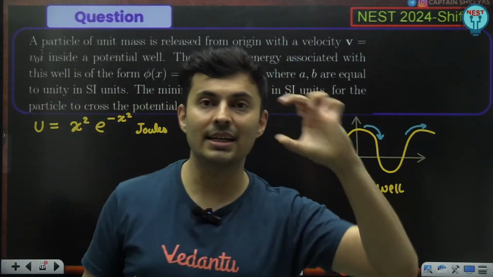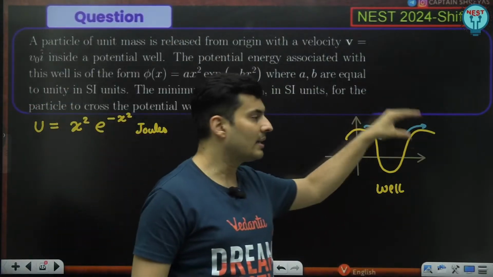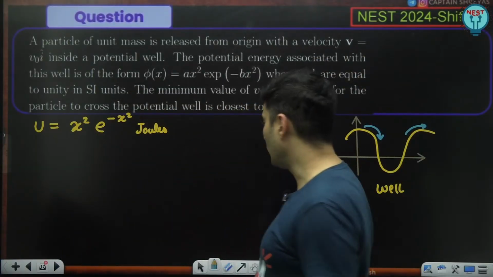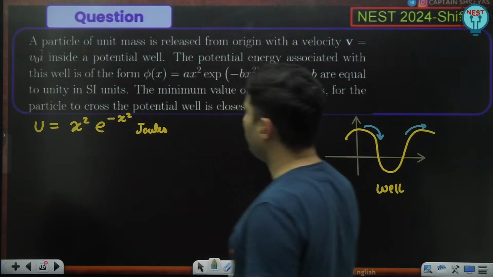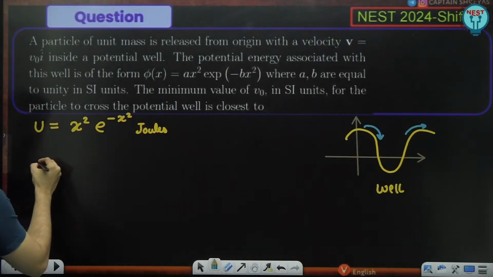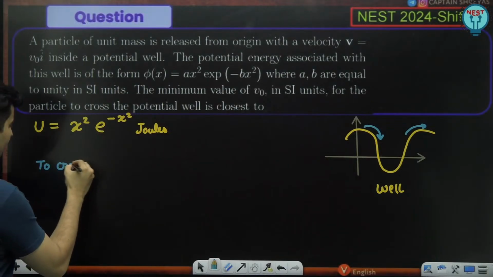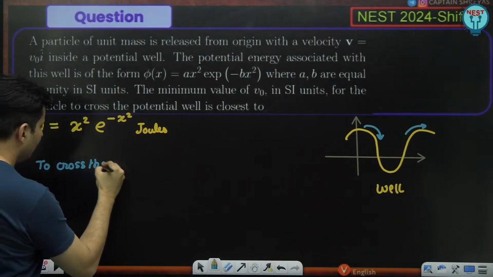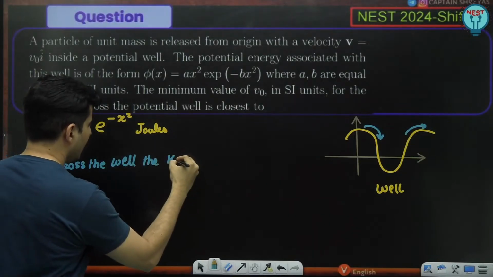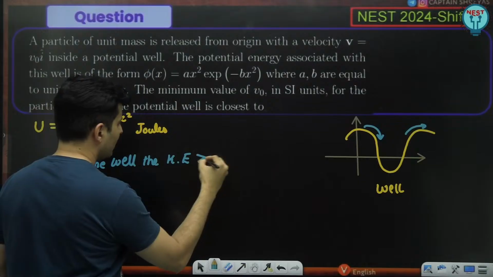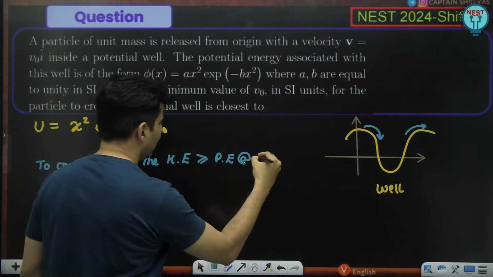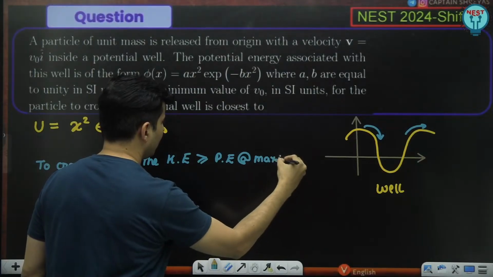You should have that kinetic energy, which will be at least equal to the potential energy at the highest point. So that is very important. So to cross the well, the kinetic energy must be more than or equal to the potential energy at maxima.